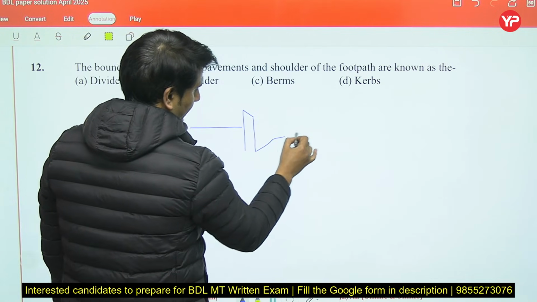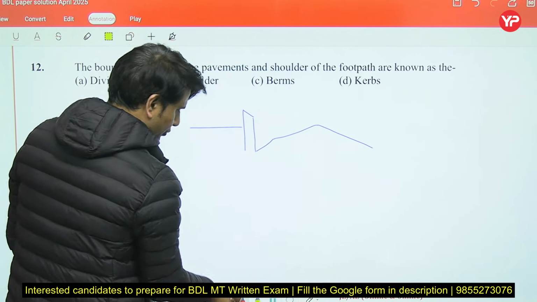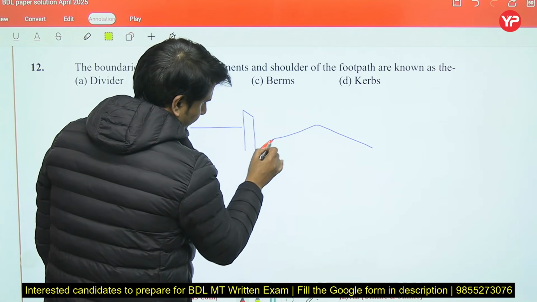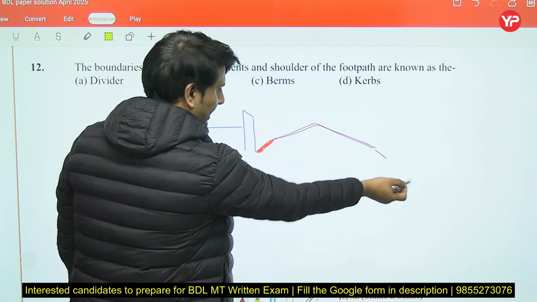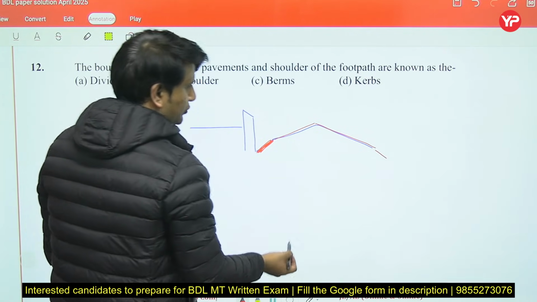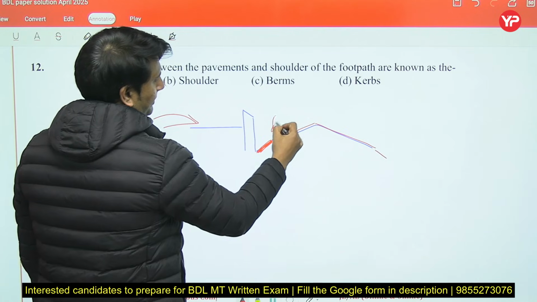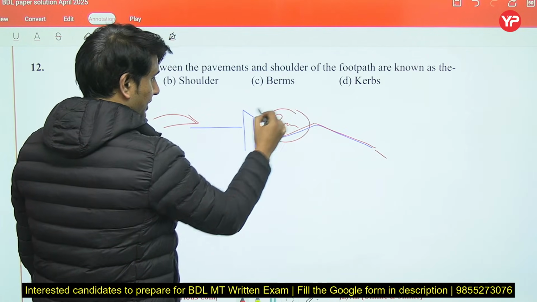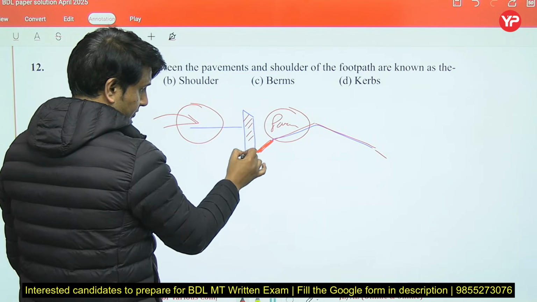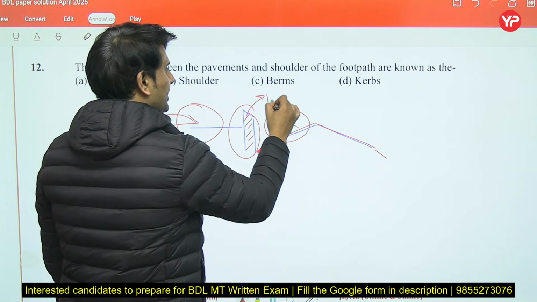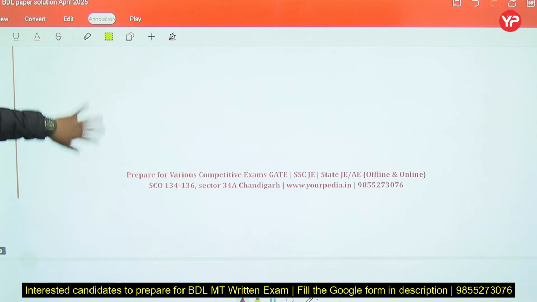This slanted portion is the shoulder, and this is your pavement. In between the pavement and footpath, the boundary portion is always known as curb. So D will be the correct answer.